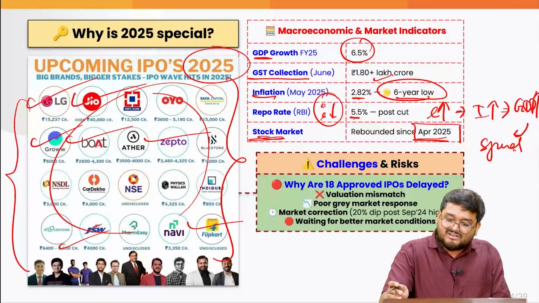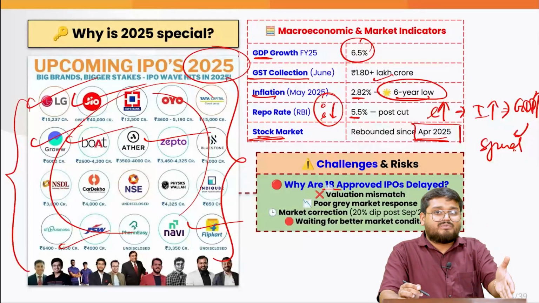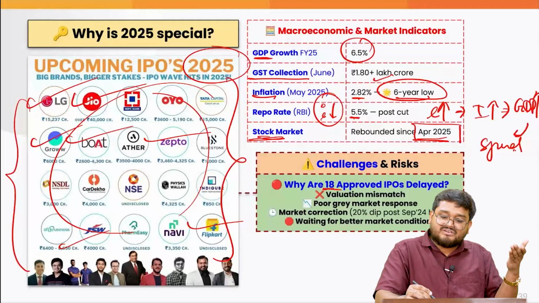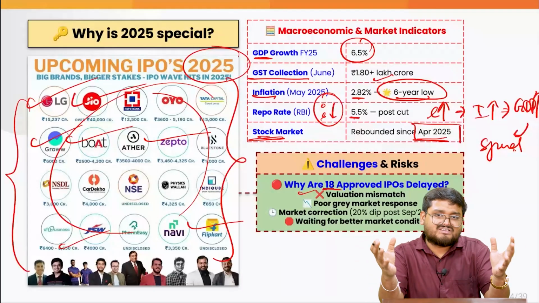But there are some challenges and risks which you have to keep in mind. Firstly, there are some 18 IPOs which are delayed. Why? Because their valuations, or the market forces of demand and supply of the prices, are not clear as of now.